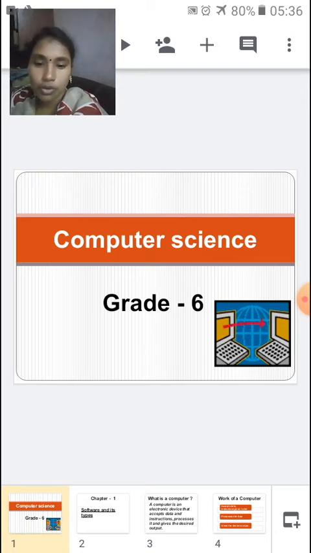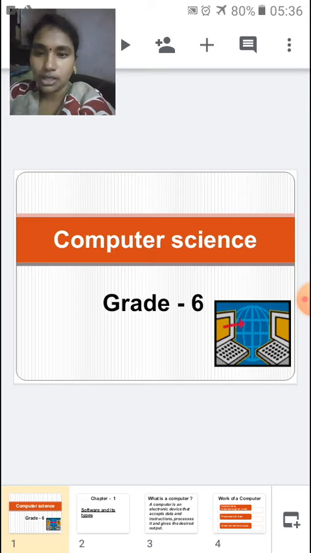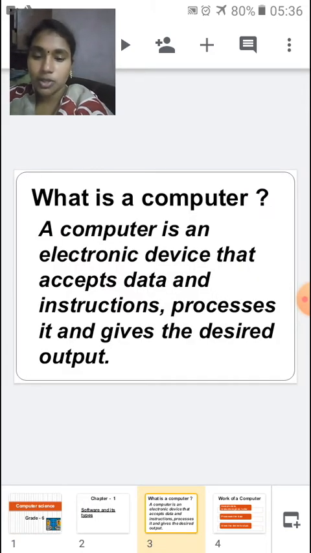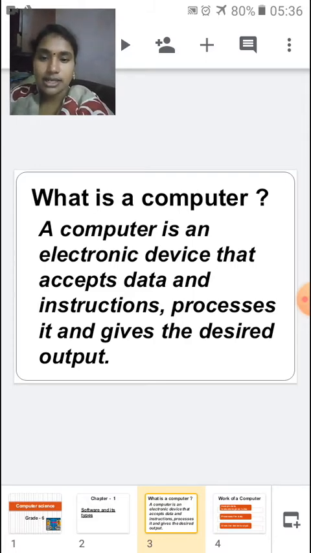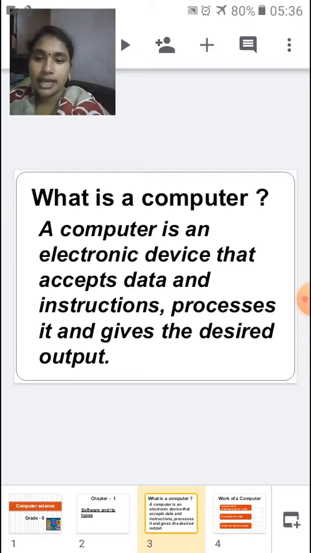How many of you know what is a computer? Everybody knows what is a computer, right? So let us see the definition of a computer. A computer is an electronic device that accepts data and instructions, processes it and gives the desired output.